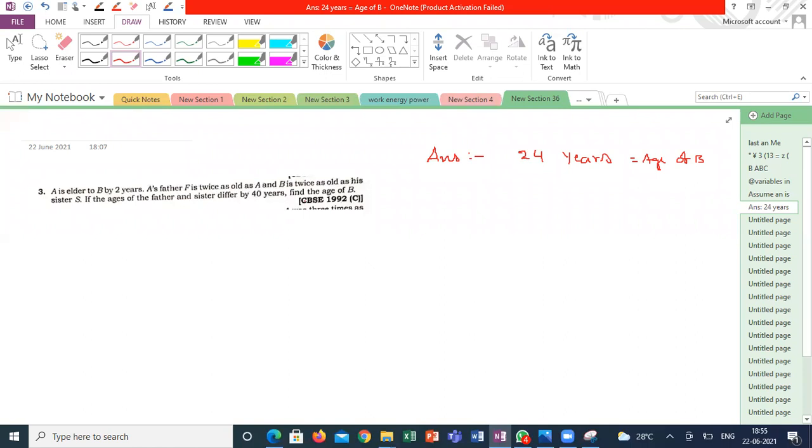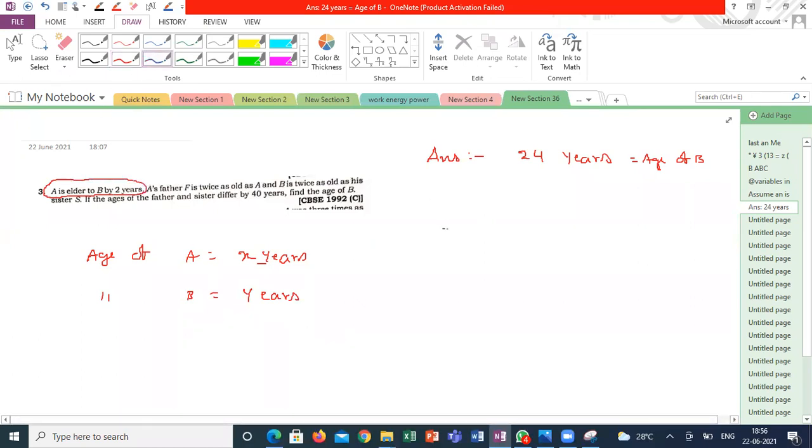Guys, anyone? I got the answer, sir. So what are our variables here? Sir, I took it as A and B itself. Age of A is x years. Age of B is y years. Correct? Yes, sir. So what is the first statement? A is elder to B by 2 years. From this, x minus y equal to 2.